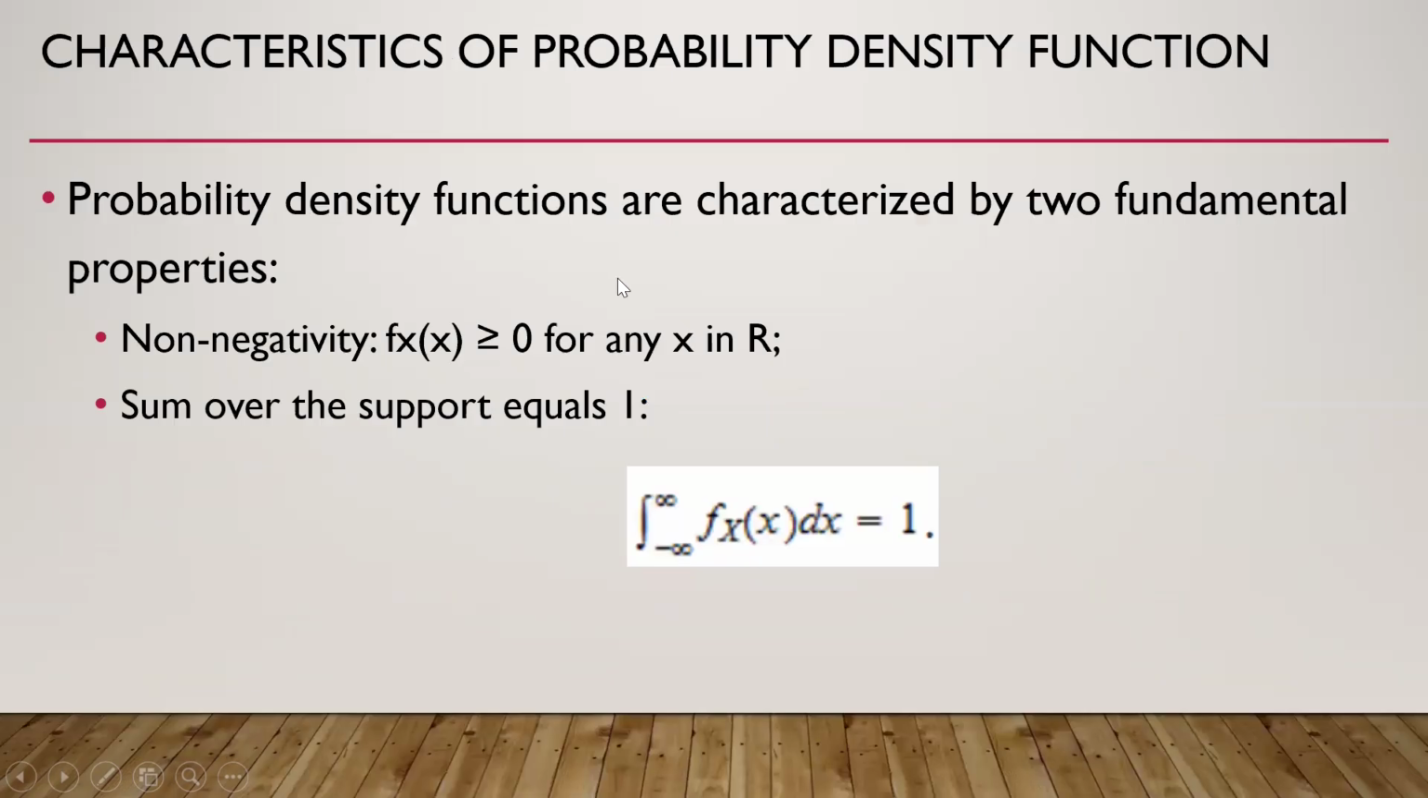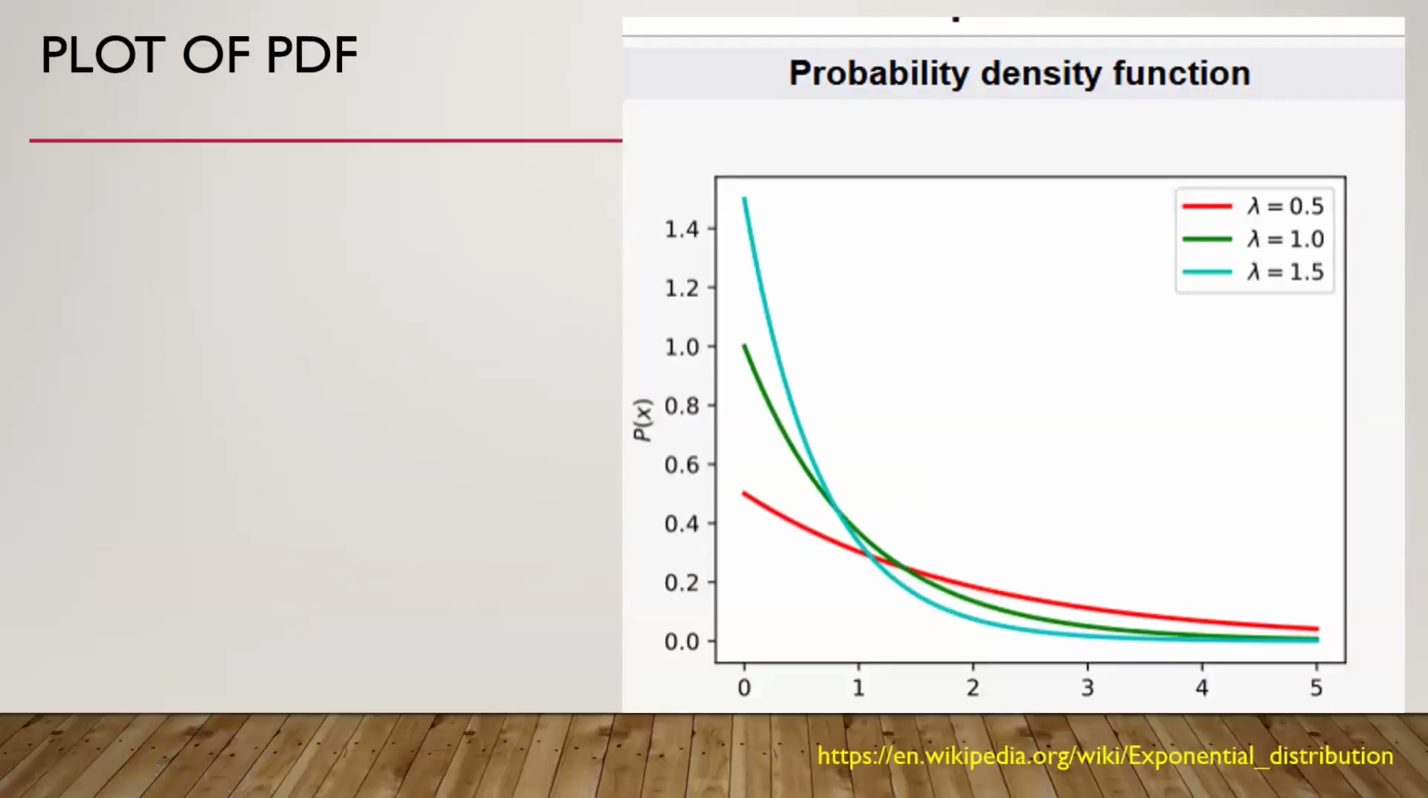Probability density functions are characterized by two fundamental properties. One is non-negativity, that is f_x(x) is greater than or equal to 0 for any x belonging to the support. The other is that the integral from minus infinity to infinity of the probability density function is 1. This is the plot of a probability density function. In my previous lecture, I showed you the plot of the probability mass function, which was in the form of columns or bars. Now this is in the form of a continuous line because it is a continuous variable.